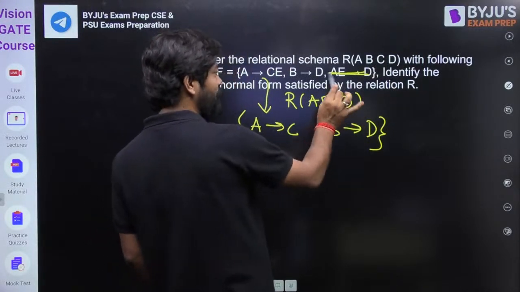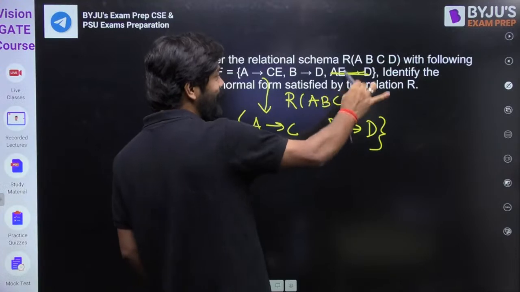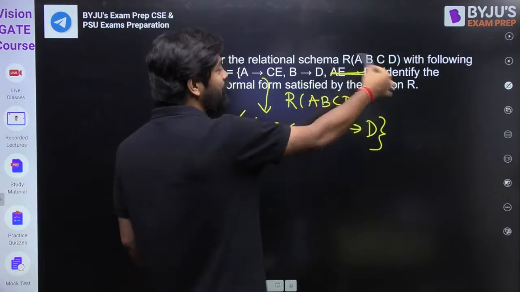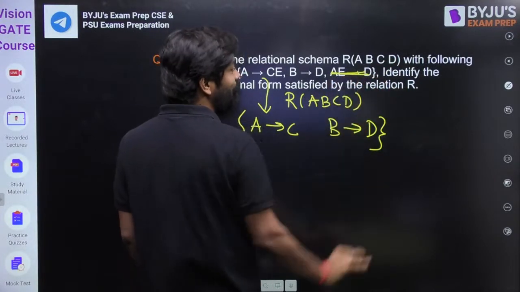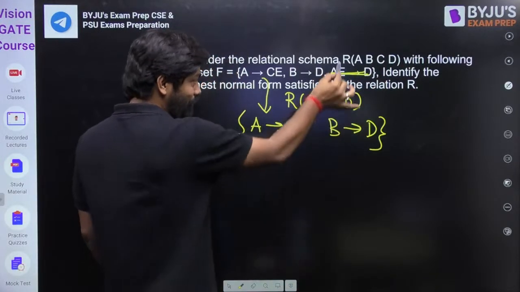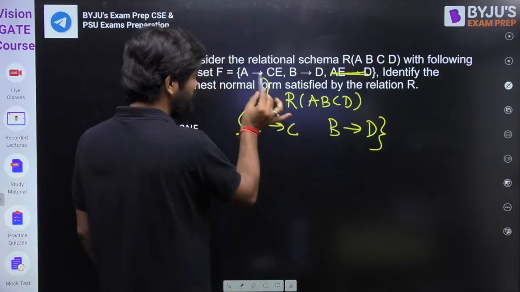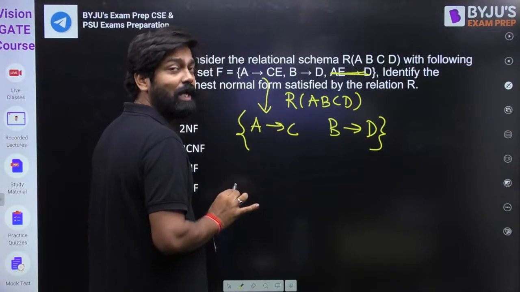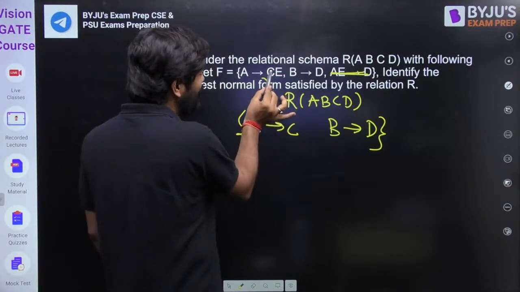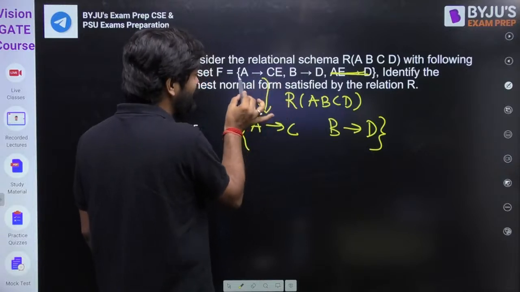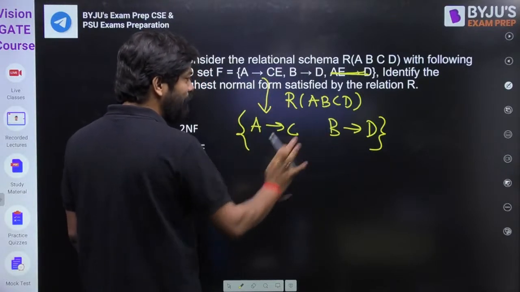Fine. So I have removed this one, because from AE I am determining D. From not A, I am determining D, so this FD is irrelevant. Combinedly from A we are determining D, so this is an irrelevant FD for us. A goes to E is also an irrelevant FD for us, because we can break the right hand attribute. We cannot break the left hand attribute, you know. So this is the FD as of now.